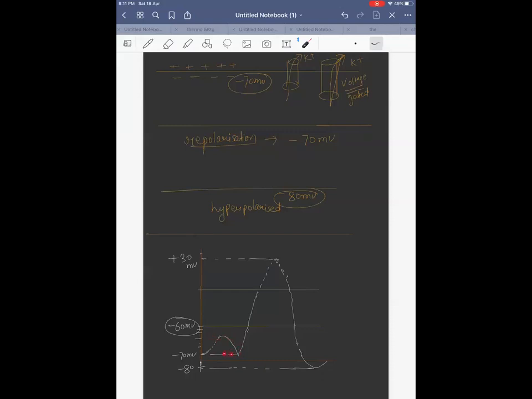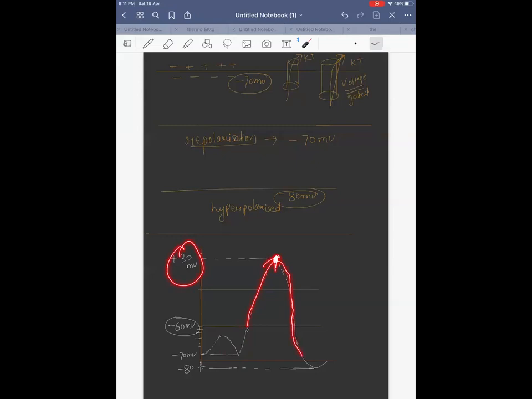Now again there was a stimulus which could reach threshold. So the voltage gated sodium channel got opened. Due to that, depolarization will take place. Depolarization will give you the action potential. Value is maximum plus 30 millivolt. Now after that, the voltage gated potassium channel will open. Positive charges will start going outside the axon membrane. So what happens? Repolarization.